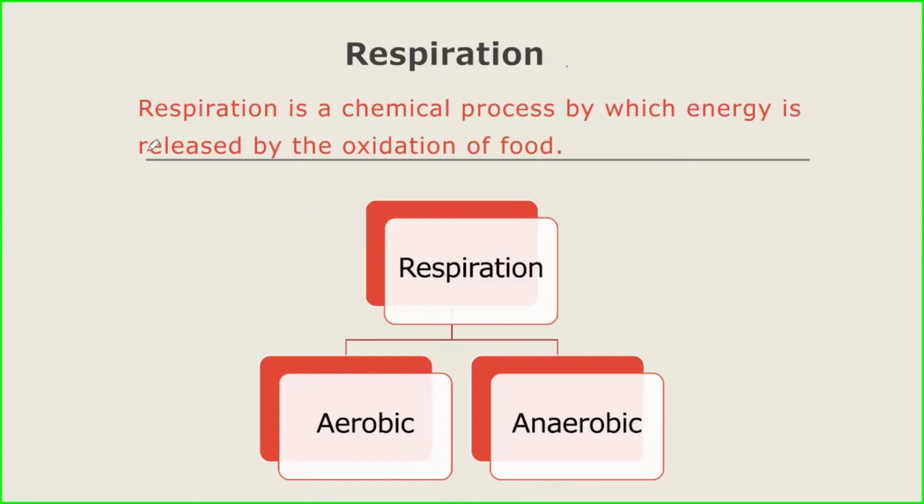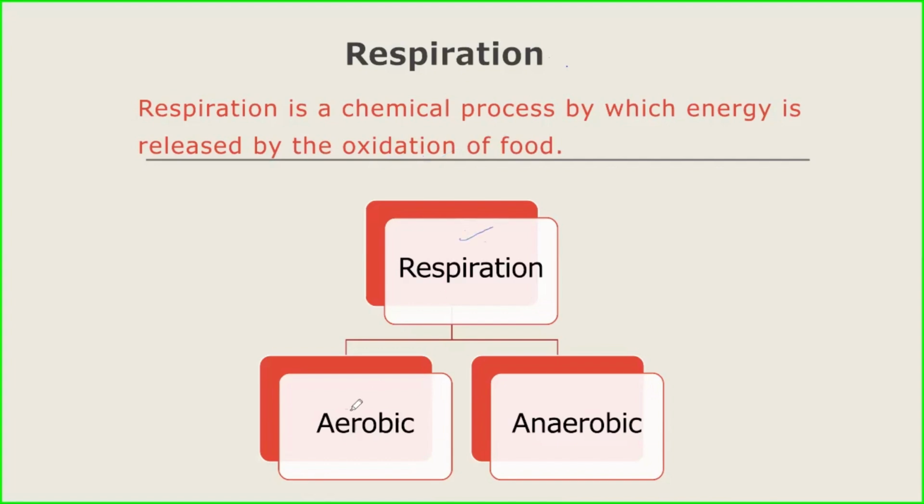From where do we get energy? We get energy from food. We get energy by the oxidation of food. Respiration is a chemical process by which energy is released by the oxidation of food. The oxygen that we inhale oxidizes the food, and during this process, energy is released.